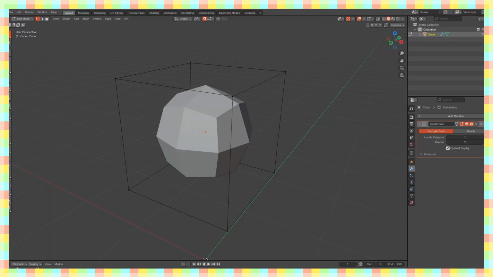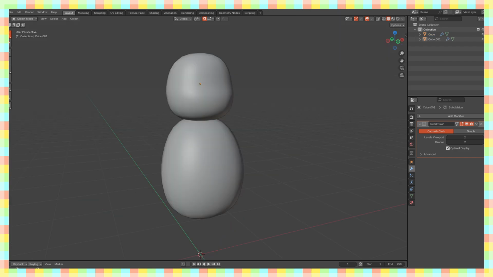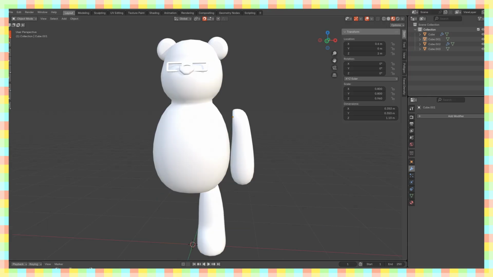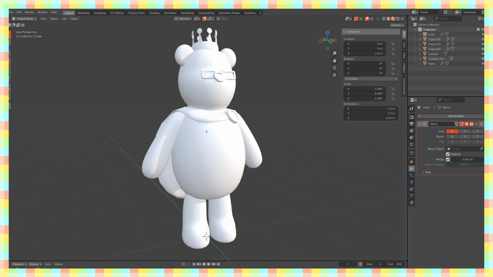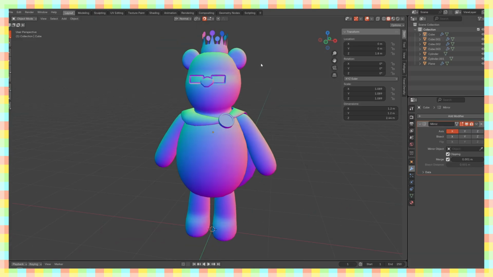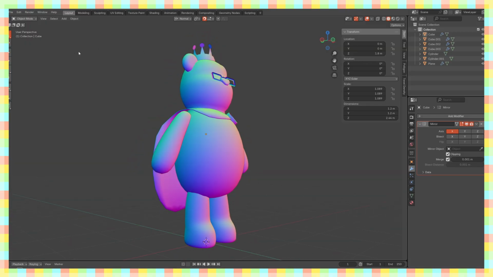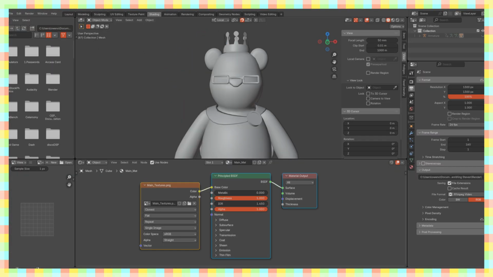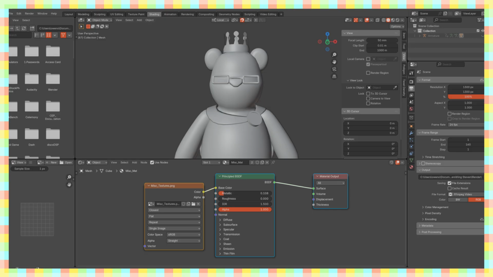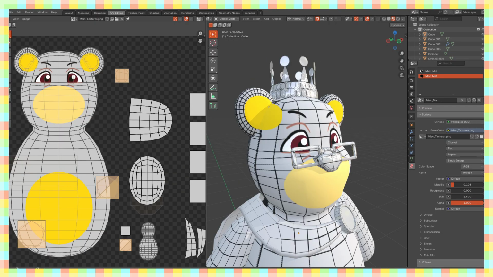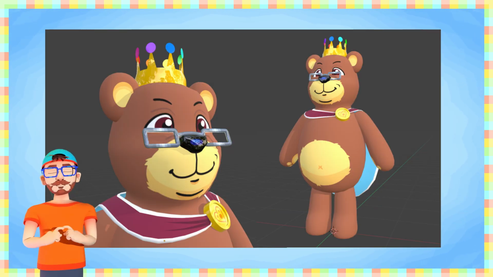Taking my ideas into Blender, I'm going to start with a cube shape, and use a subdivision surface modifier. This will let us make nice smooth shapes, and I'll build up his body, make the arms and legs, his cute nose, reading glasses, robes, and finally a crown. Teddy bears are soft and fluffy, so I'll use 2 different materials. A soft material for his body and cape, and a shiny material for his crown, glasses, emblem, and nose. I can unwrap him and paint his textures, and I think he looks adorable.